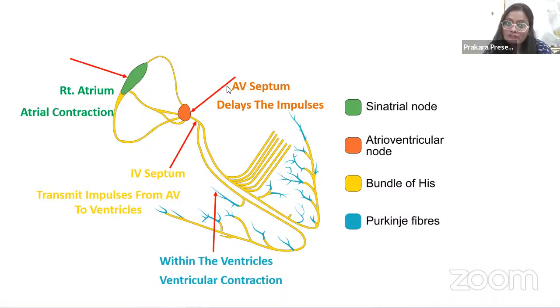Then what is atrial fibrillation? Again, there will be abnormal contraction of the atria, rapid and irregular contractions of the atria.